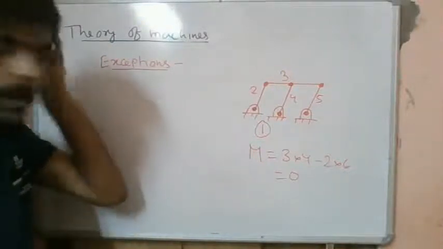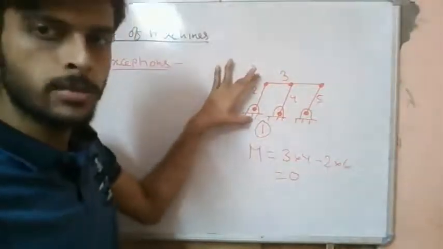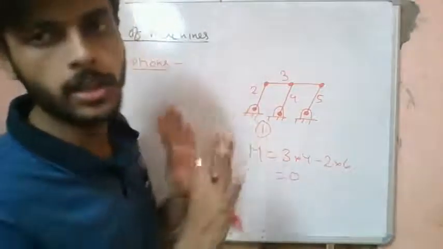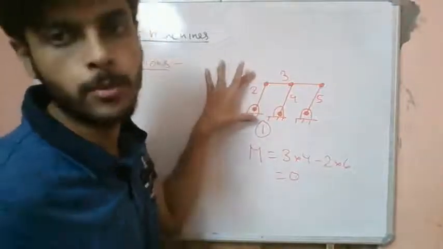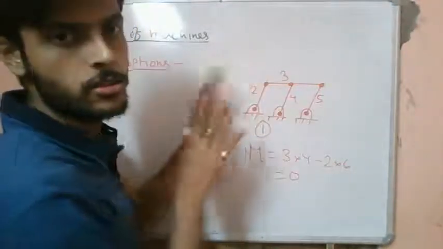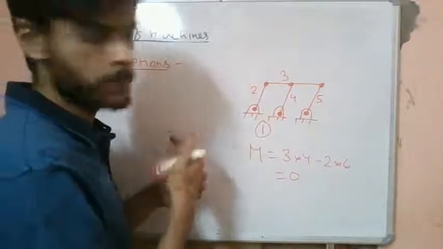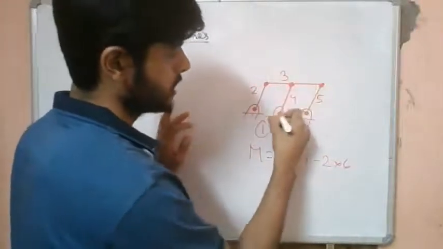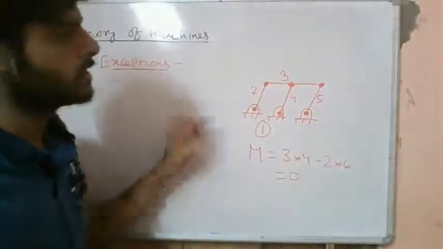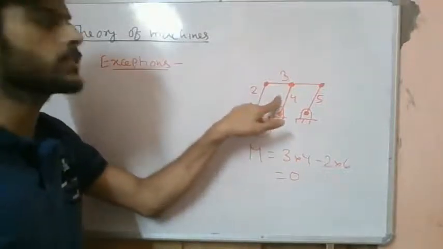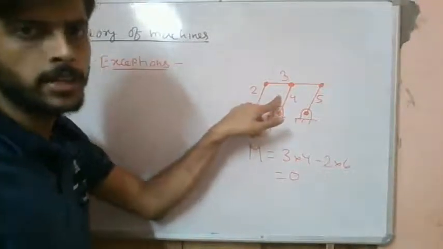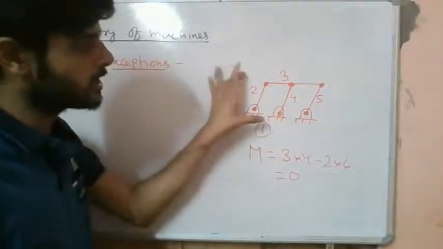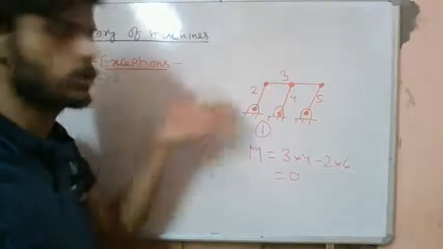But in actuality, this system still has motion. This system can move. Why? Because Grübler's criterion does not take any length into account. So this is one of the exception types of mechanism. This is called a parallelogram mechanism. The link lengths are the same. So this link number 4 is basically a redundant link. There is no use of this link. It is given only for stability. Otherwise, it does not have any important role here. It can still move like a 4 revolute pair mechanism.